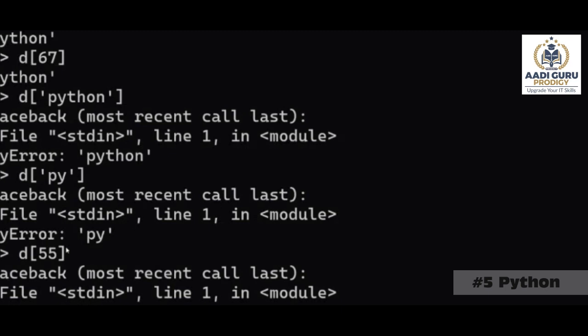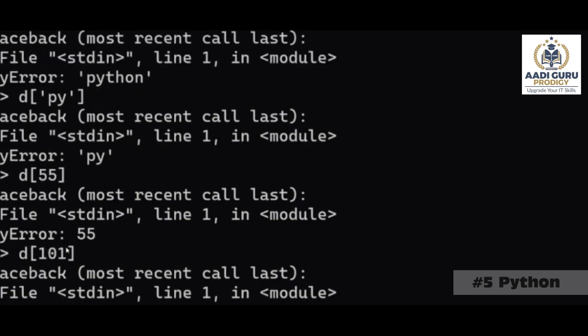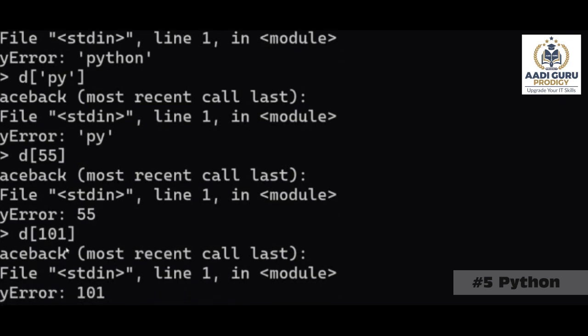In the same way, you have a big dictionary, another dictionary. Now you want to check whether that dictionary is having 101 key or not. What you will do? D of 101. If this D is having 101 key, you will get the value, else you will get error. Now, what we can do is, we have a method called get.